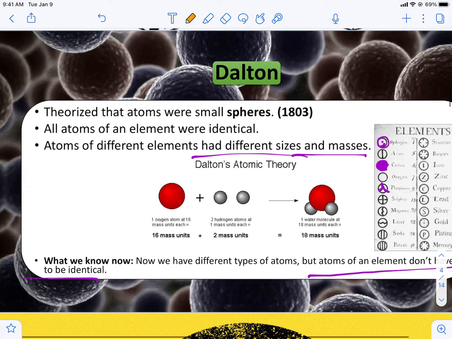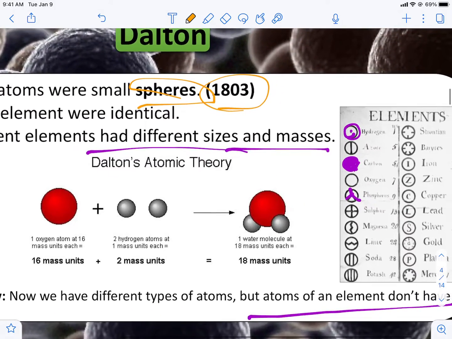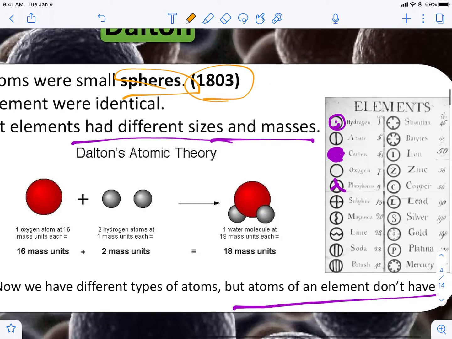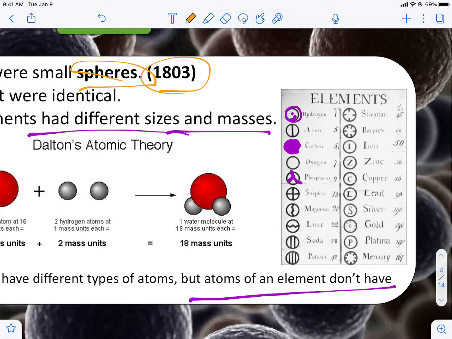Then we get to Dalton. Dalton didn't come around until 1803 Common Era. So we had about 2,200 years between Democritus and Dalton. What he thought the atoms looked like were spheres, and each sphere had its own mass. So atoms aren't necessarily spheres, but he was the first person to give them each their different mass units. Here were the elements that he assigned masses to back in 1803 in this picture right here.